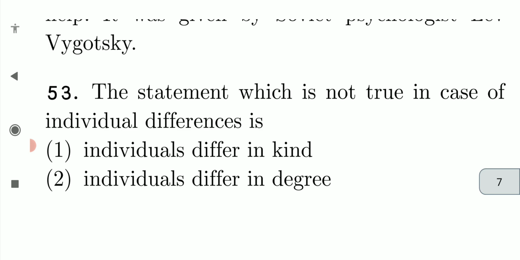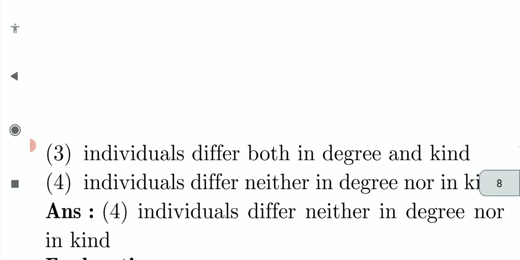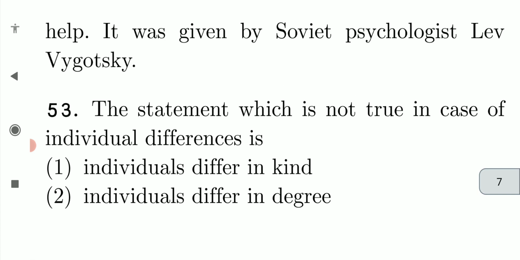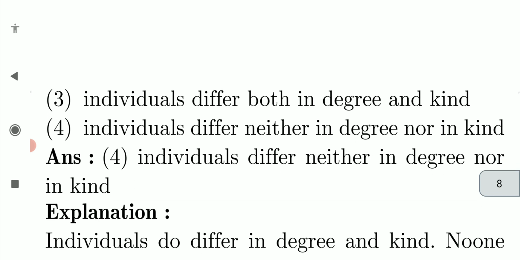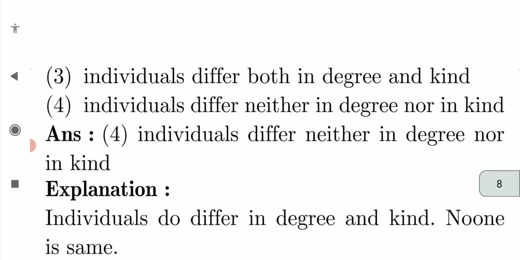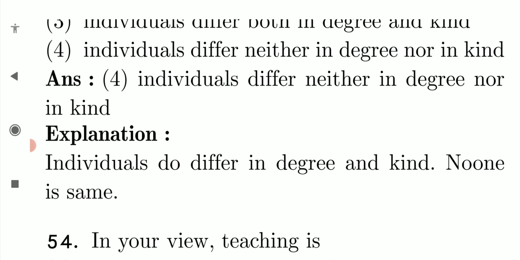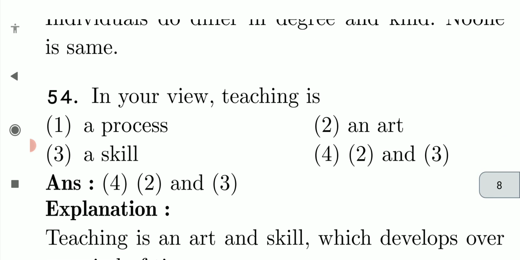The statement which is not true in case of individual difference. Individuals differ in kind, individuals differ in degree, individuals differ both in degree and kind, individuals differ neither in degree nor in kind. The statement which is not true is individuals differ neither in degree nor in kind. Individuals do differ in degree and kind. No one is same.